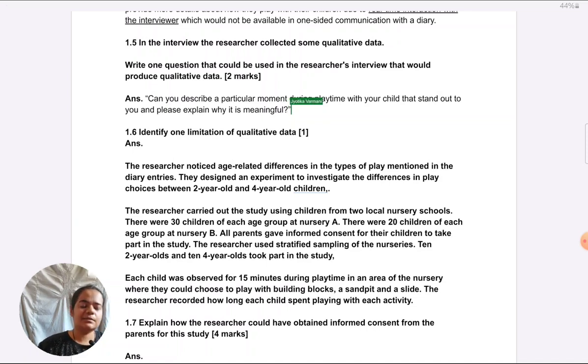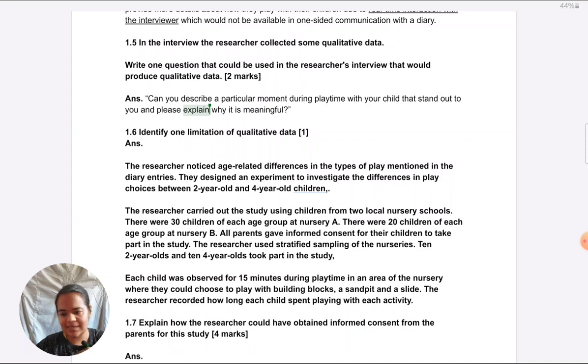Right? So here it is an open question with reference to what the researcher wants to know about. It's exactly about that engagement of the parent and child. So some moment in which they felt particularly engaged with the child. And because it's an open question, explain. So we want them to give many details about why that moment stands out for them.